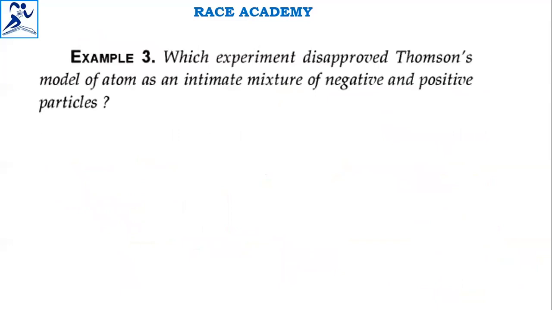Which experiment disproved Thomson's model of the atom as an intimate mixture of negative and positive particles? Thomson's model of the atom was negated by Rutherford's experiment, in which large angle scattering of alpha particles by a metal foil was observed.